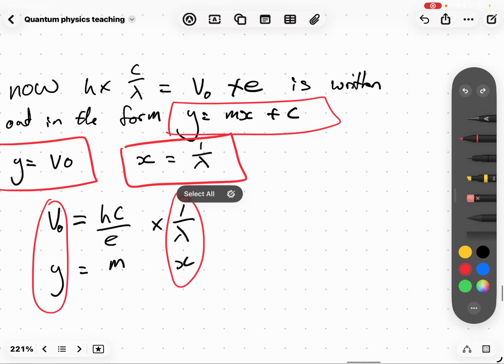Well, if you remember, the equation we had was hc over lambda equals threshold voltage times the charge on the electron. We've now said that the voltage is the y, so we need to get voltage on its own. So we need to divide by e here.